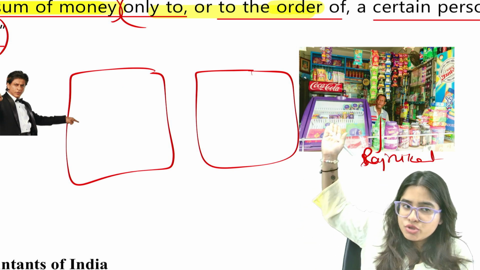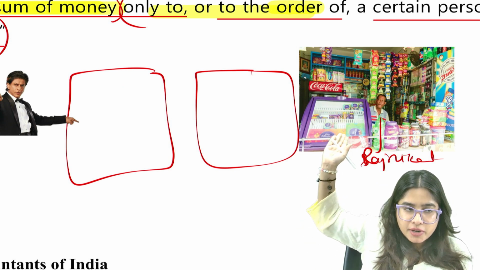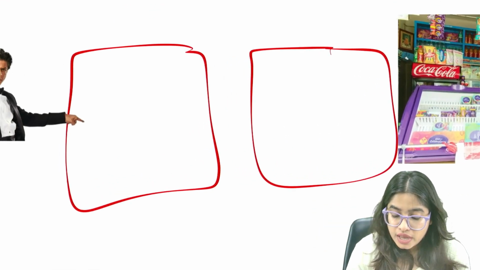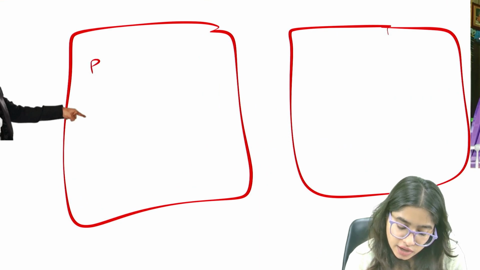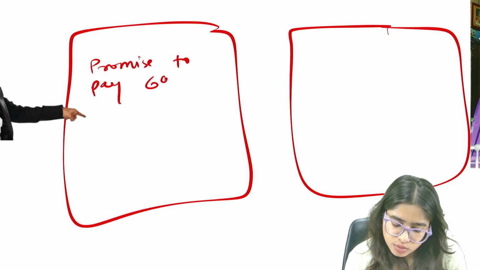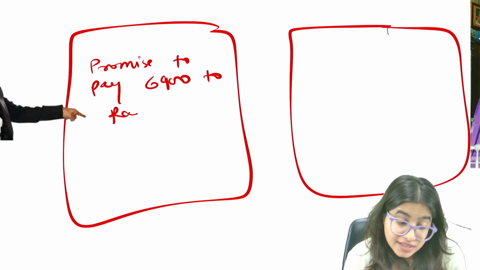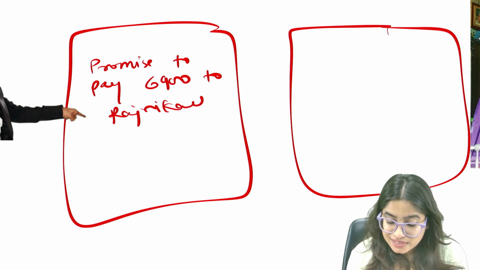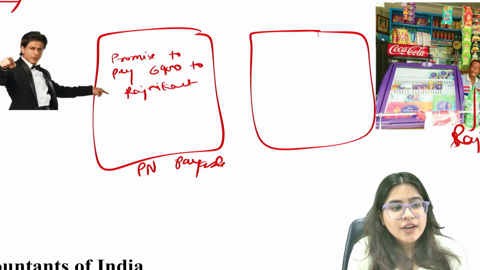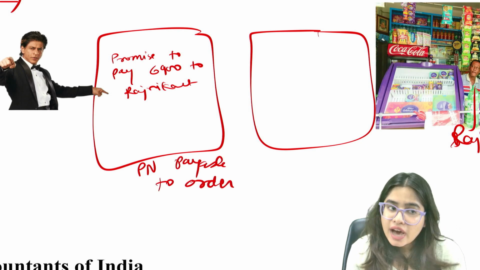Shah Rukh Khan did some shopping from this shopkeeper Rajnikant, and he has to pay a sum of rupees 6,900. Now, let's say in the first case he says that I promise to pay 6,900 to Rajnikant. Now, this is known as promissory note payable to order. Are we clear with this?